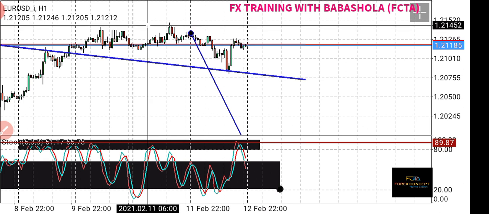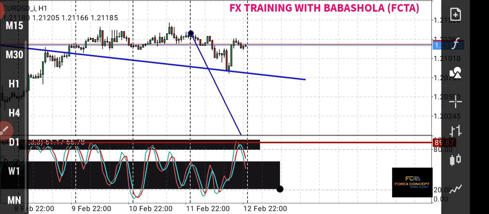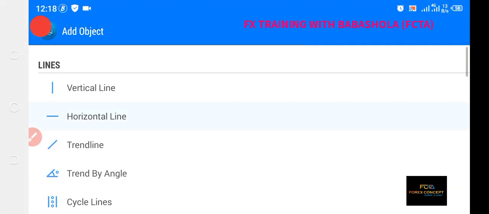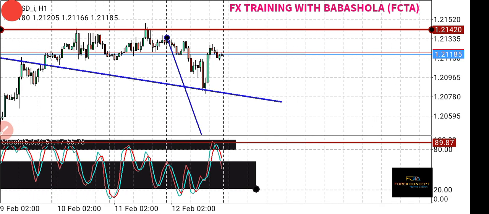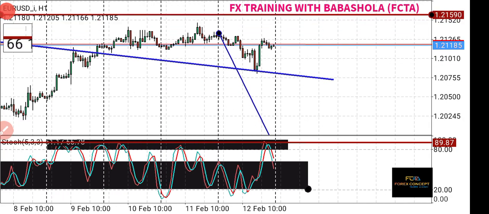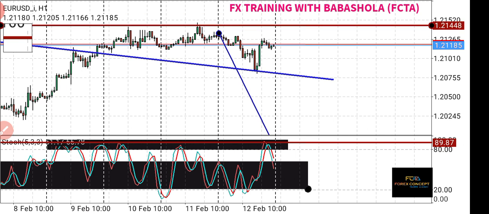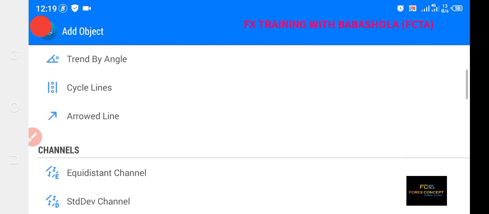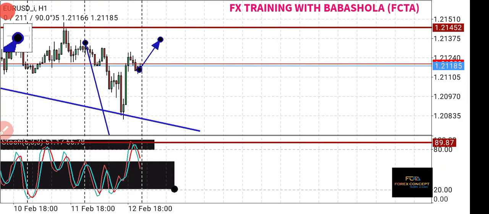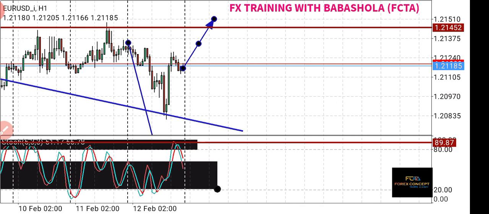1.21452, a break above this point will signify a buy trade. So we are only going to take a buy position when there's a clear break of 1.21452. If price should break above this point, then we should buy.